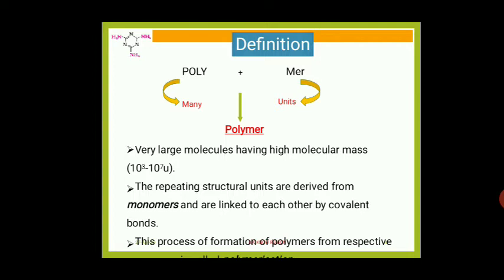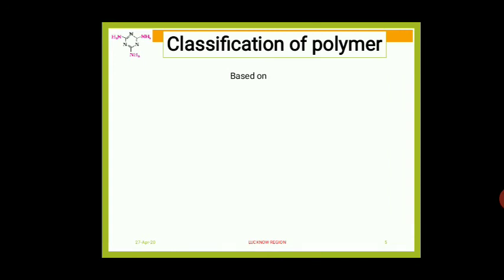Next one, classification of polymers. Classification of polymers is mainly of four types. The first one, classification of polymers based on source. Second one, based on structure. Third one, based on molecular forces. Fourth one, based on mode of polymerization. Let us see one by one.